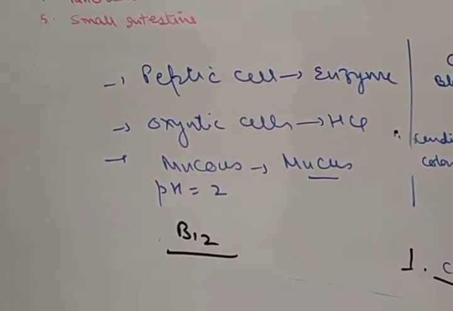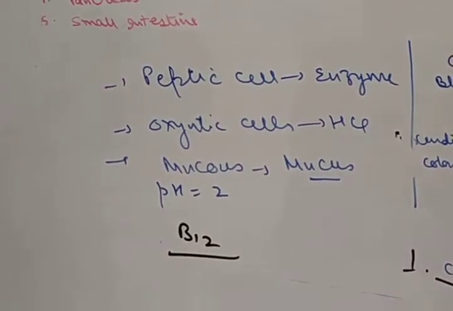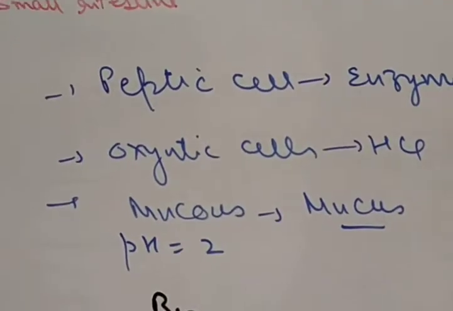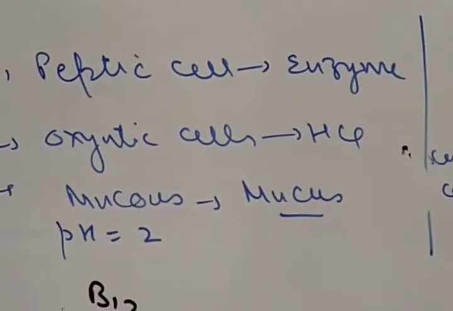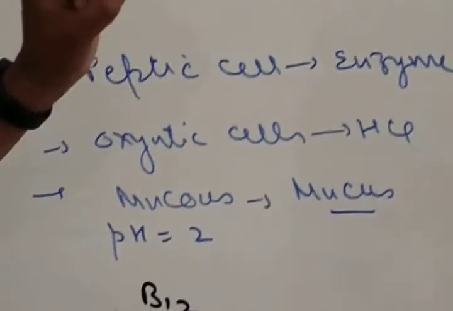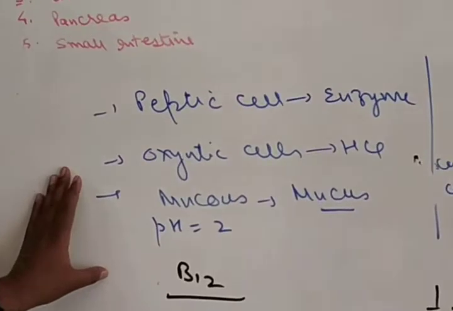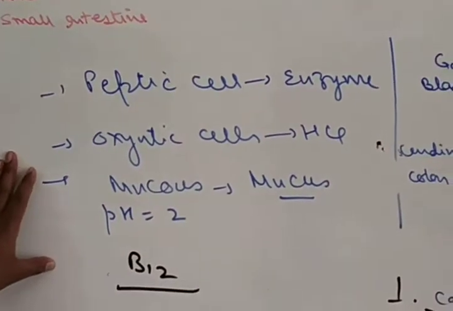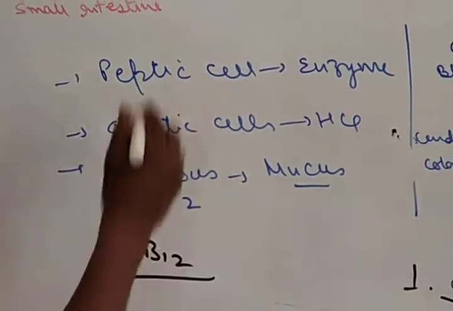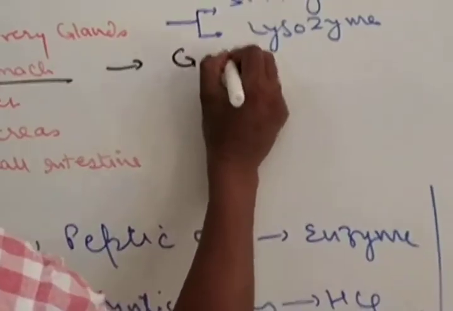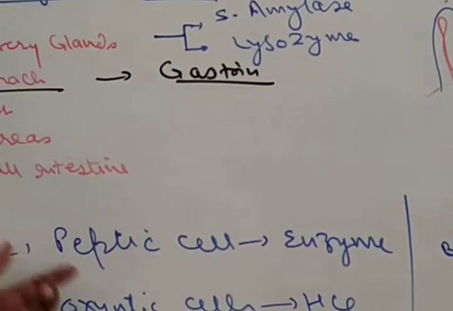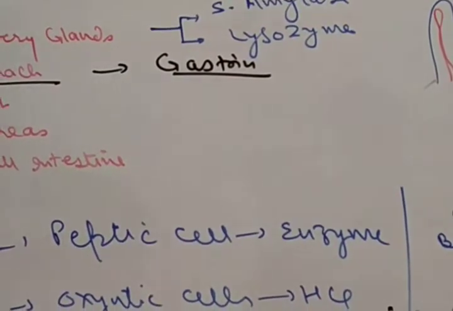Argentaffin cells, located at the base of glands, secrete serotonin, a potent vasoconstrictor. The other are endocrine cells, which secrete hormones like gastrin, which helps in the release of gastric juices.